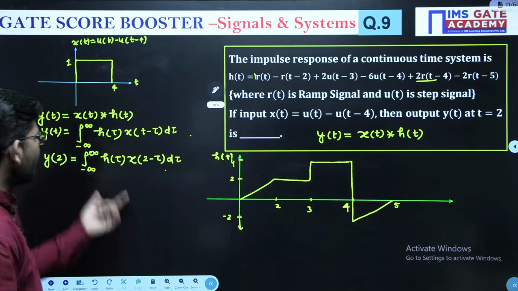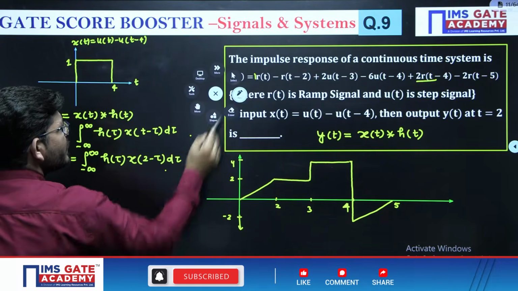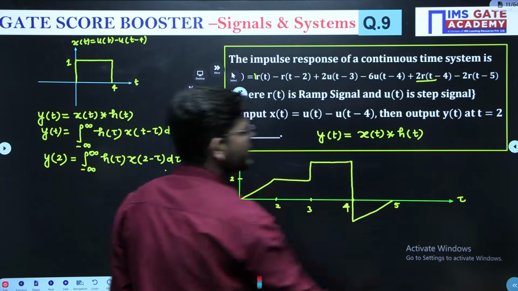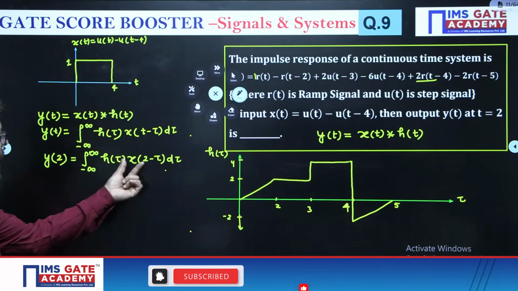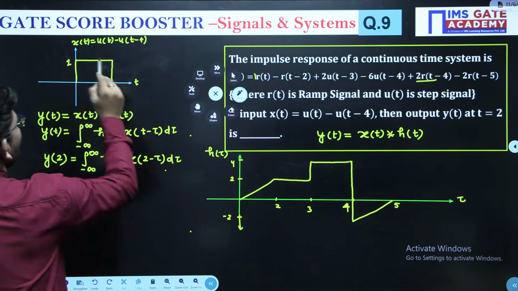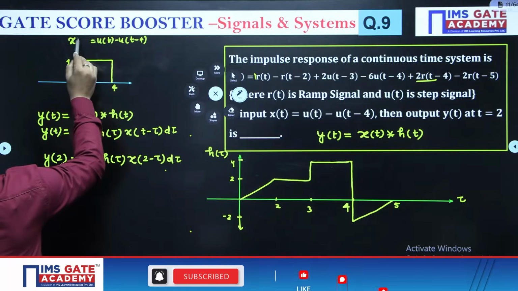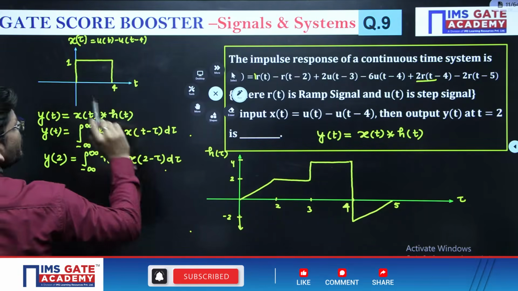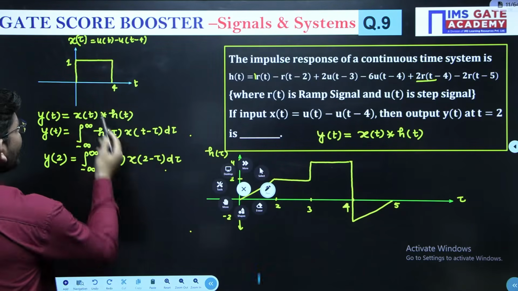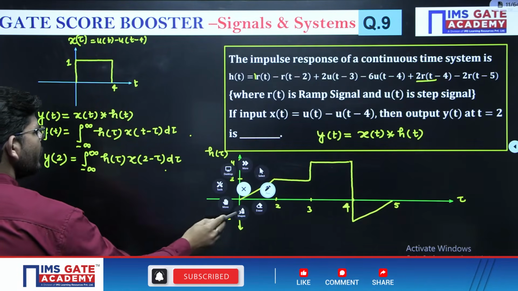Okay. Now we need h of tau. So what is h of tau? This is h of t, replace t with tau. So this will become h of tau. Right. This is your h of tau. Now we need x of t minus tau also. So this is your x of t. Right. Now let me write it as x of tau. Replace t with tau. This is your x of tau. Correct. Now see, from this x of tau, you need to convert this x of tau into x of t minus tau. Okay, so x of t minus tau will be what?